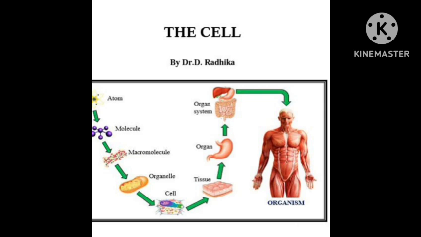The atoms have a unique character, that is, they interact with each other by sharing and transferring electrons on the outermost shell. The sharing and transferring of electrons leads to bond formation. So different atoms are linked together by various bonds and produce molecules.